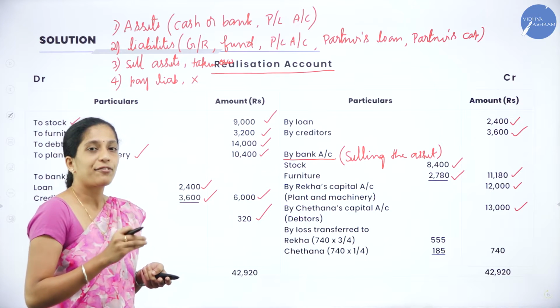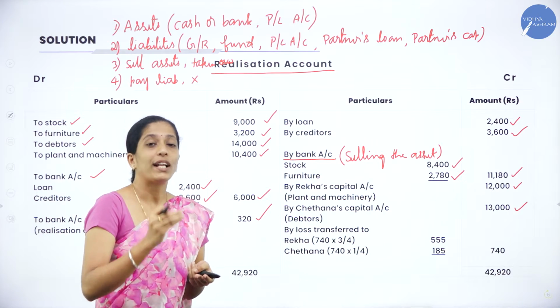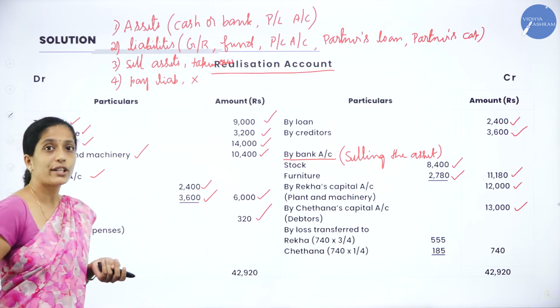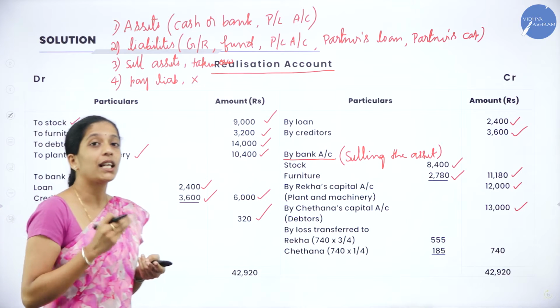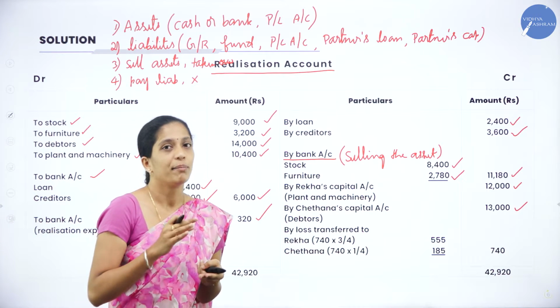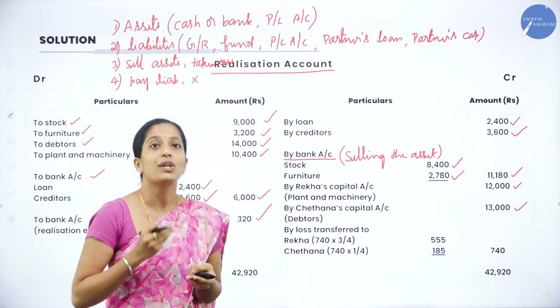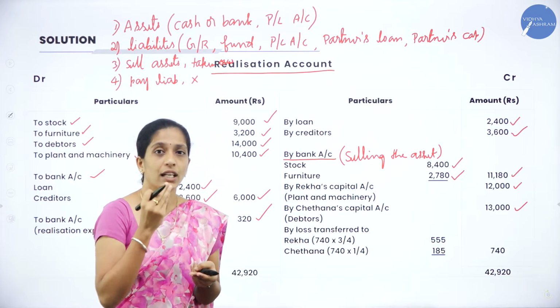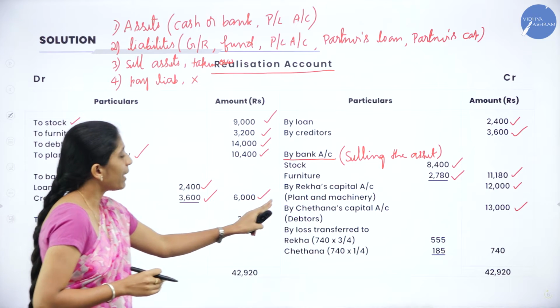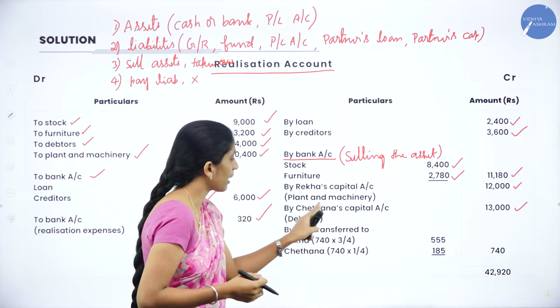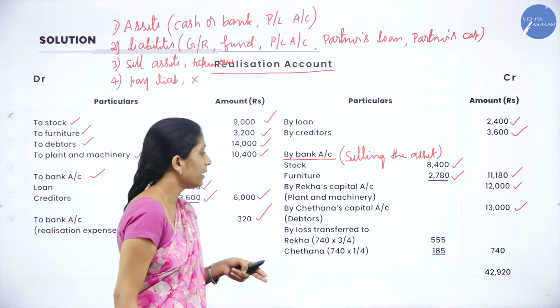Next, after that we have to see whether any asset is taken over, because here there are 4 assets but only 2 assets have been sold. So the remaining 2 assets are taken over by whom? By partners. By seeing the adjustment, we'll come to know which asset has been taken over by whom. Here, plant and machinery Rekha has taken over. So we will record it as by Rekha's account 12,000.